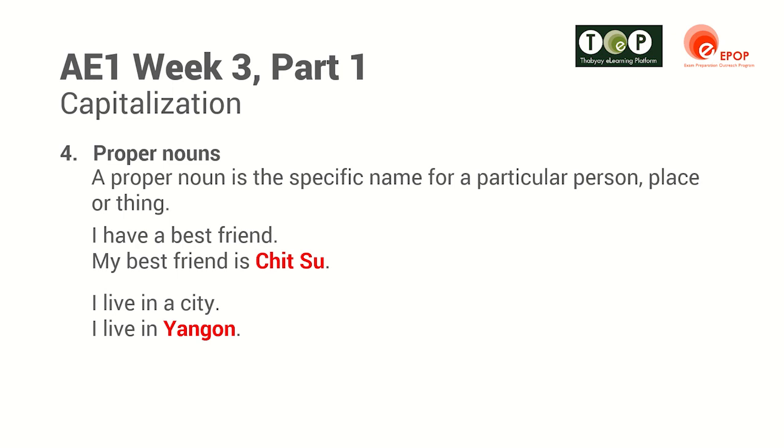The second case is for a specific name for a place. I live in a city. Again, there are no specific names for places, so nothing is put in capital letters. In the second example, I live in Yangon. Yangon is the specific name for a city, and therefore it has a capital letter as the first letter, Y, as you can see here.